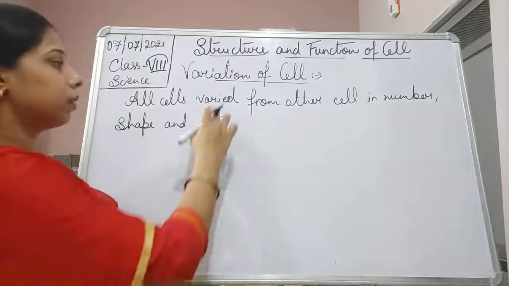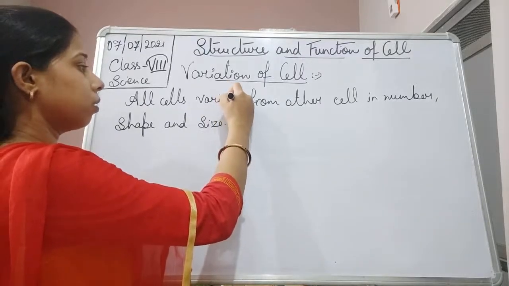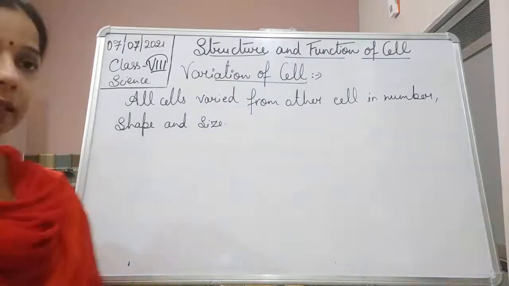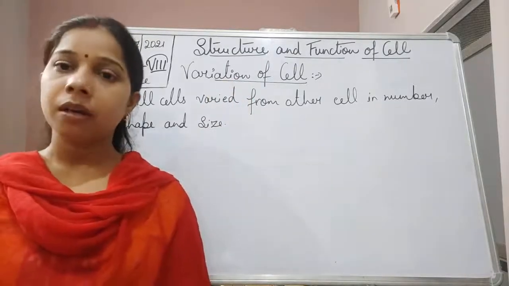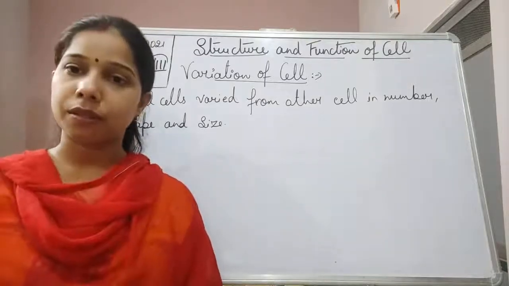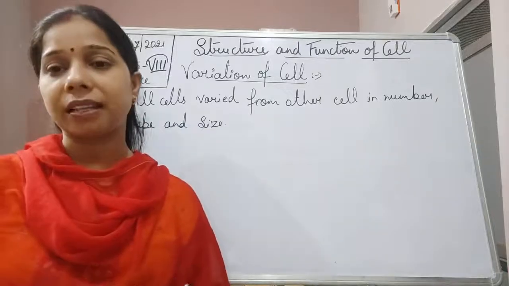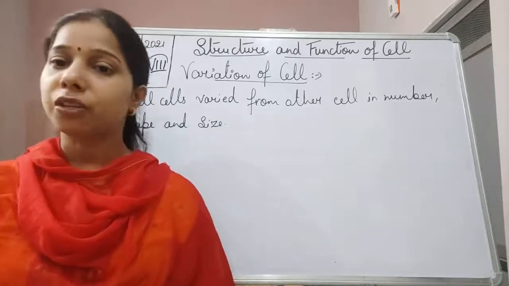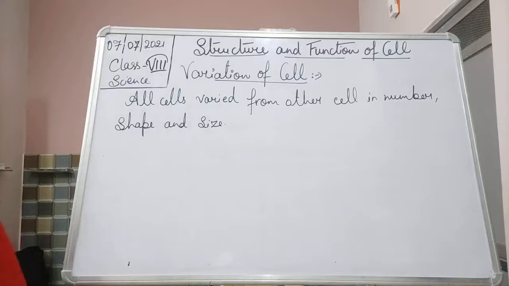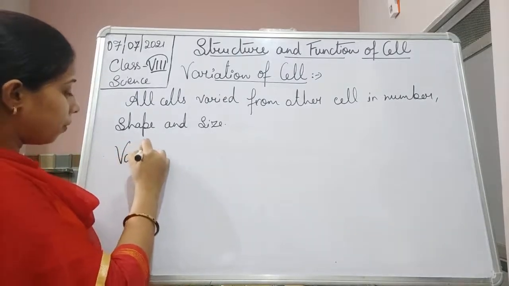All the cells vary from other cells in the number, in the shape, as well as in size, students. Okay, now let us see what variation we will see in number, in shape, or in size. So starting with the first one, that is variation in number.